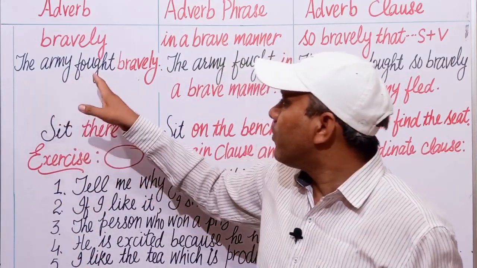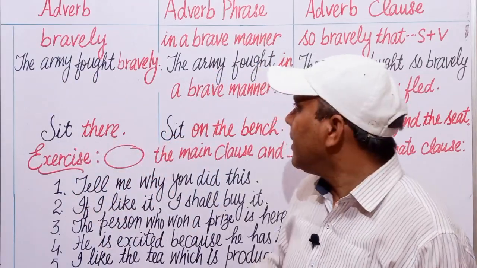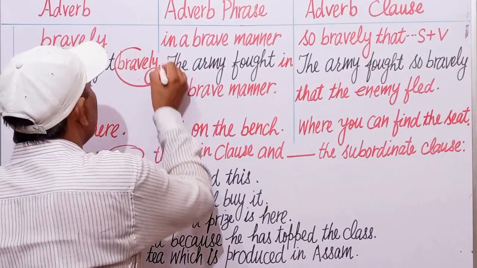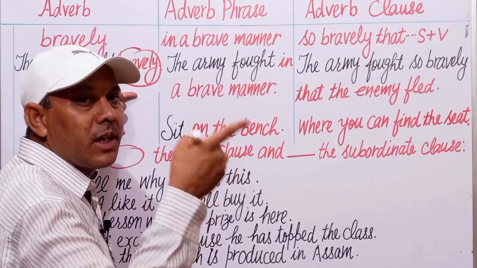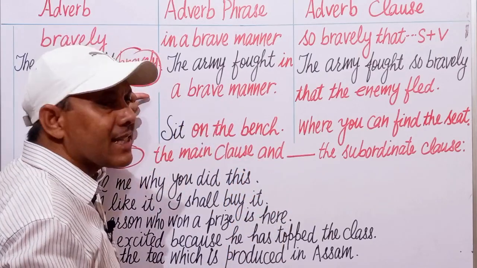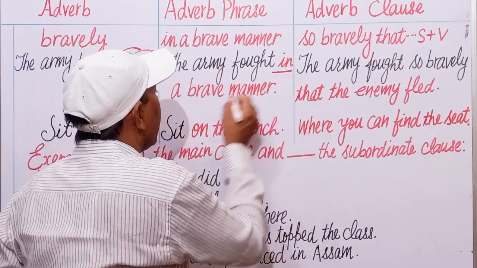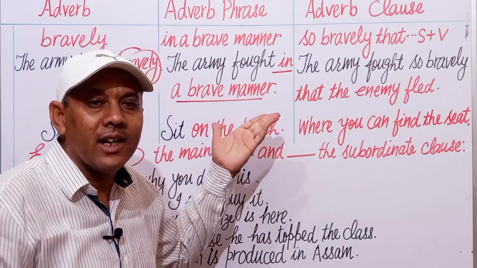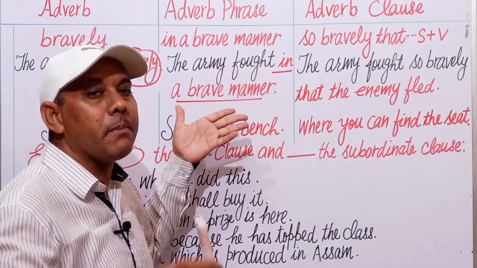Let us take an example. The army fought bravely. Here bravely is an adverb. How did the army fight? The army fought bravely. It tells us the adverb of manner. The army fought in a brave manner. The same thing is there. There is no change in the meaning.